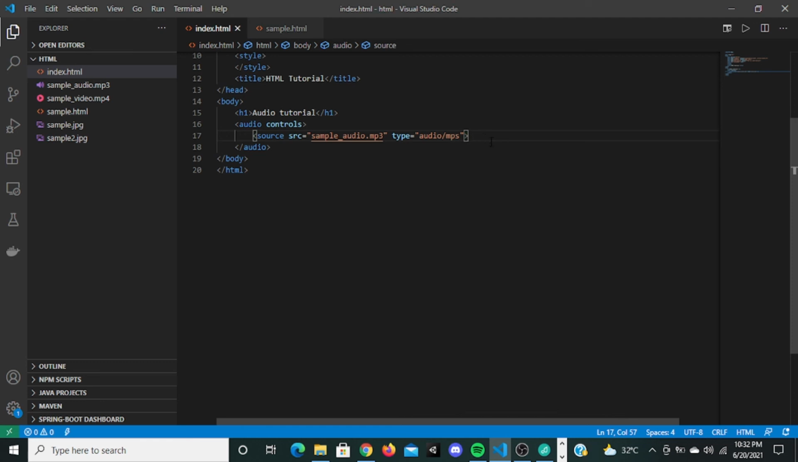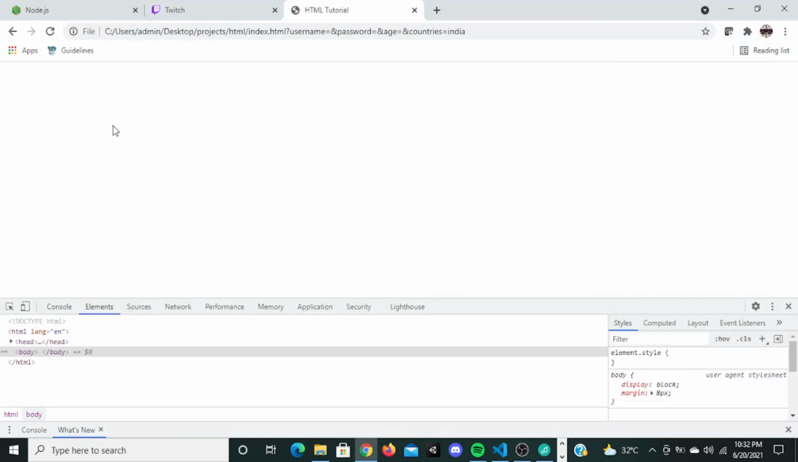If this audio or this source cannot be played, you can just put a message right here: your audio is not available. Save this, go to the browser, refresh it. See, there's audio right here. Now you can play this.